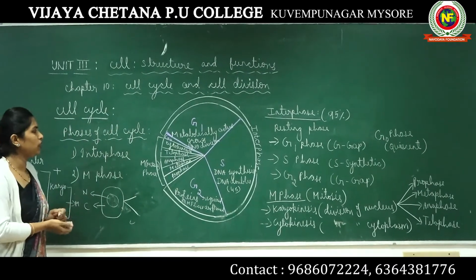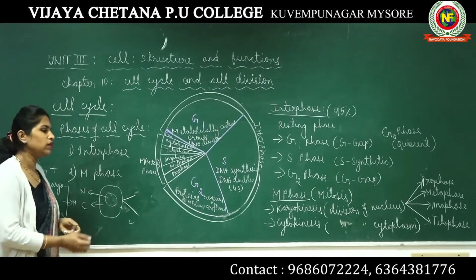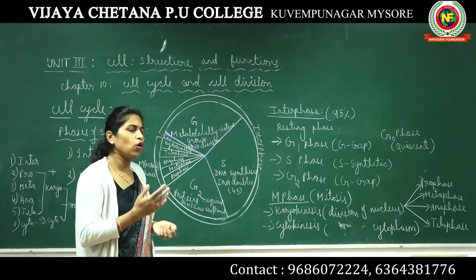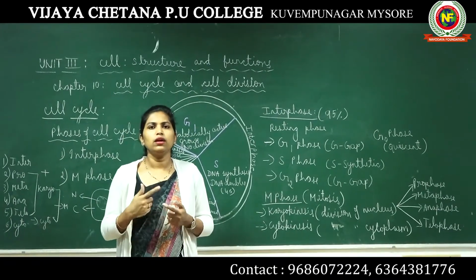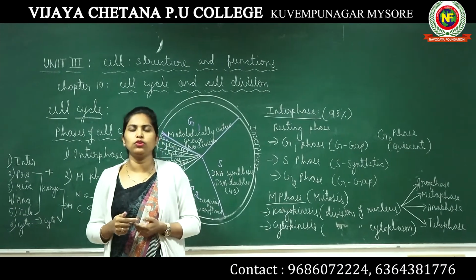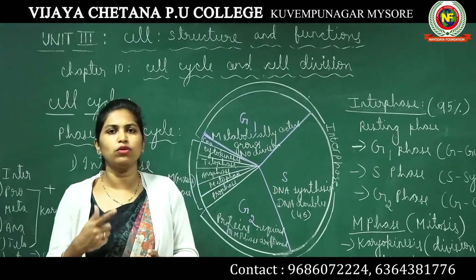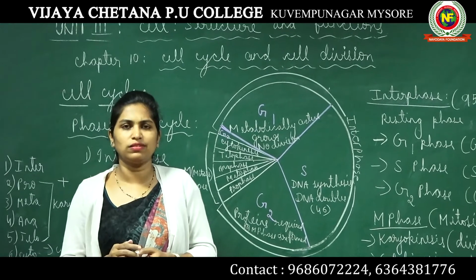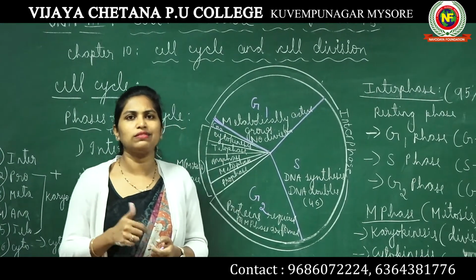This is all the complete information about the cell cycle. So what is the cell cycle? All the events that take place, including duplication of the cell genome, synthesis of new cell products, and also the formation of two daughter cells by cell division, all these phenomena together are known as the cell cycle.